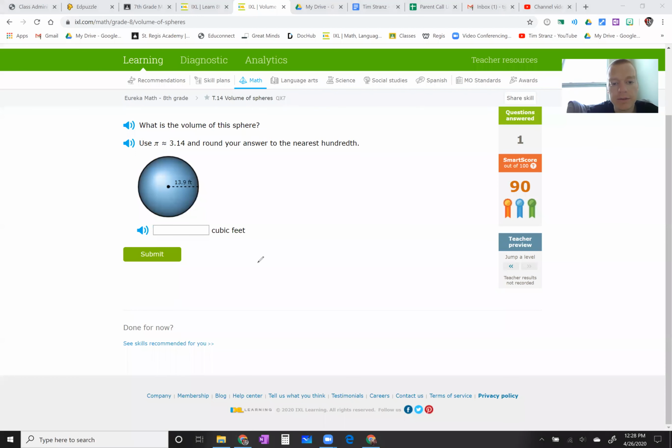So once again, we got volume equals 4 over 3 times pi times your radius, which is 13.9 cubed. Okay, so once again, just pull out your calculator here. I'm going to do this first so we can know what that is.